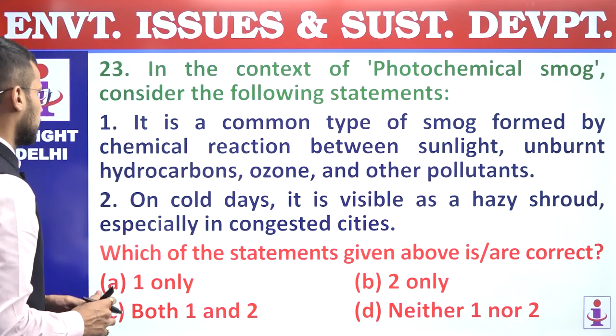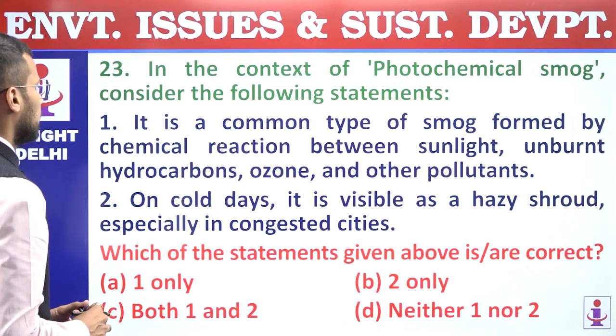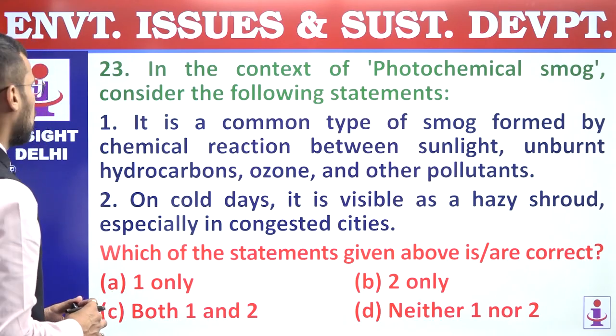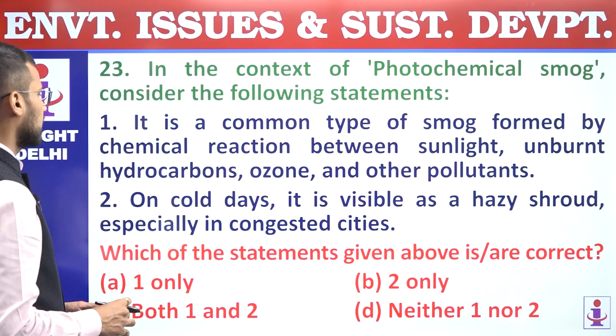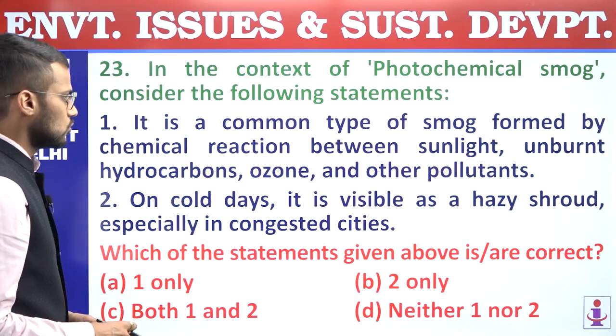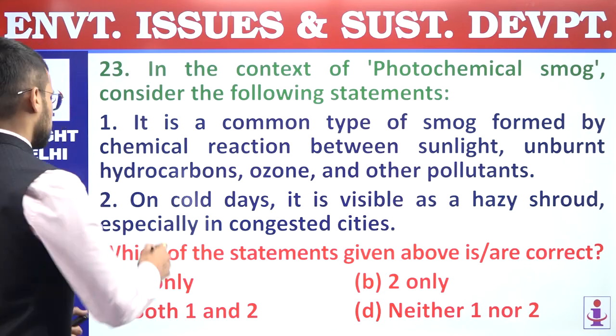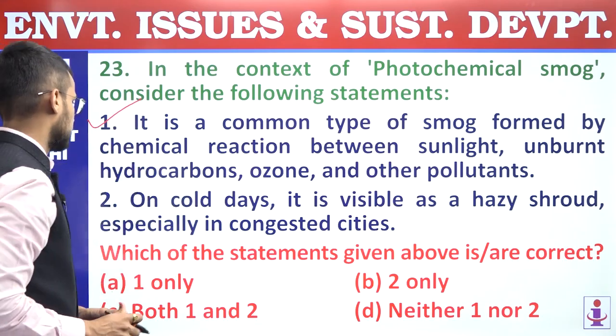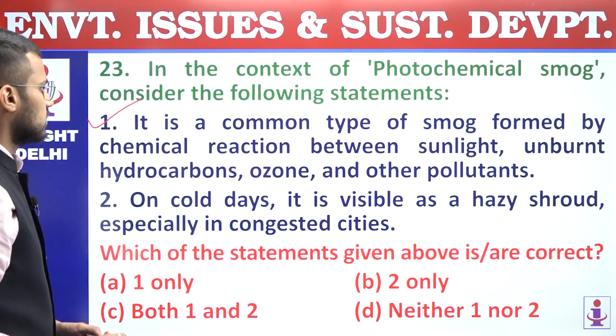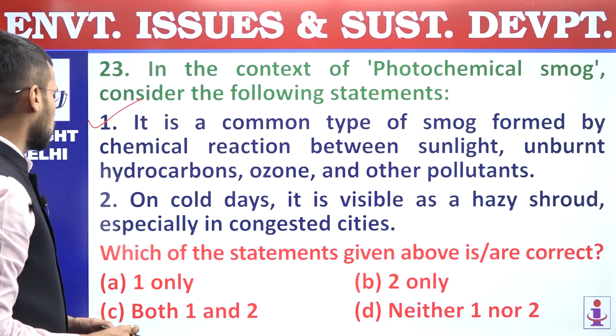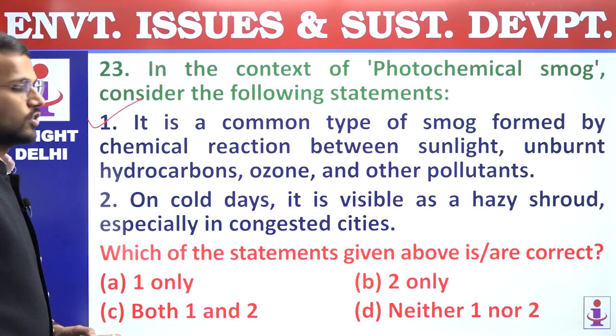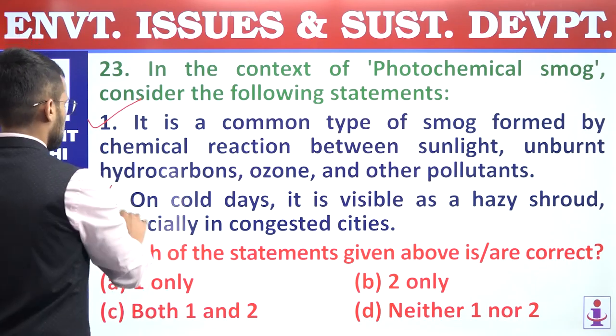Let us consider the statements. First, it is a common type of smog formed by chemical reaction between sunlight, unburnt hydrocarbons, ozone, and other pollutants. This statement is a correct statement. Second, on cold days, it is visible as a hazy shroud, especially in congested cities. Incorrect statement.